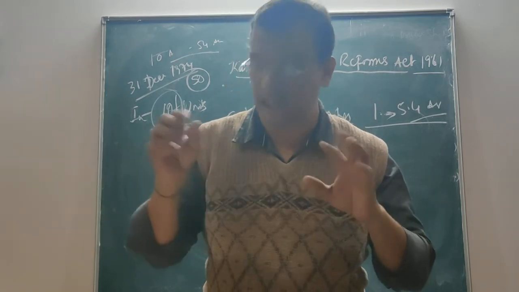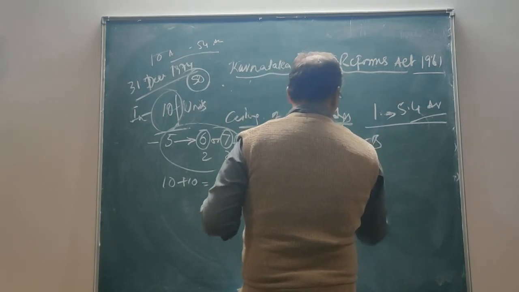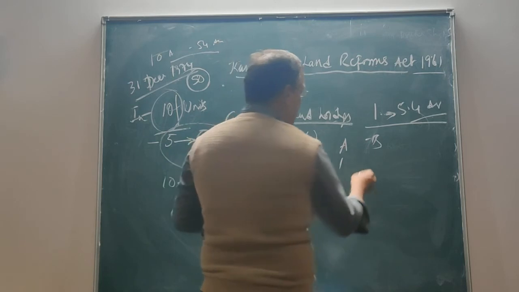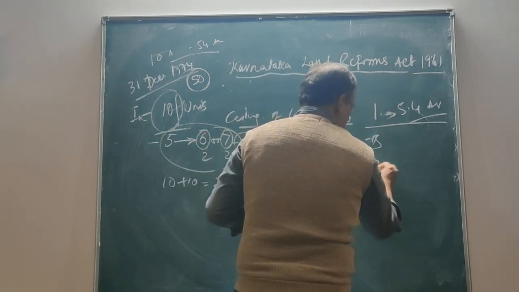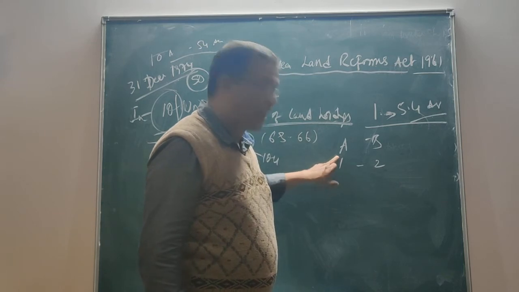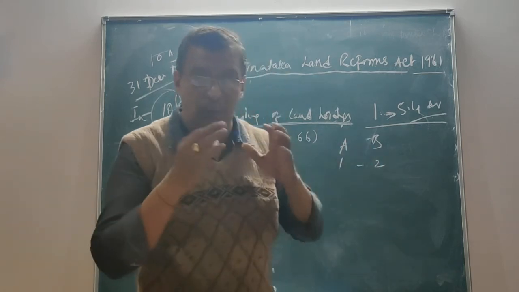Suppose there is category A land and category B land. One category comes with 1 unit, and another category comes with another unit. Suppose 1 unit is considered equal to 2 units of the bigger land. Now I will apply the formula.